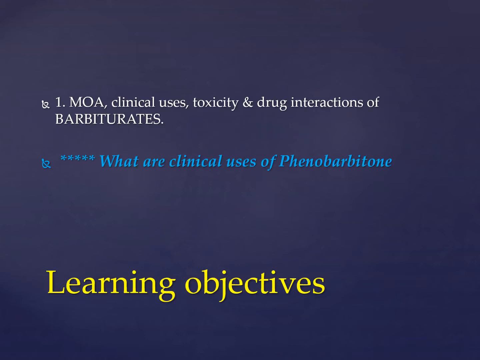The learning objective of this lecture is that you should all be able to write down the mechanism of action, clinical uses, toxicity and drug interactions of barbiturates. The most important question repeatedly asked in the university exam is: what are the clinical uses of phenobarbital? We'll be discussing all these things, as well as recalling the previous lecture, and at the end of the lecture we'll have a quick recap about barbiturates and benzodiazepines. With that, we move on to our next slide.